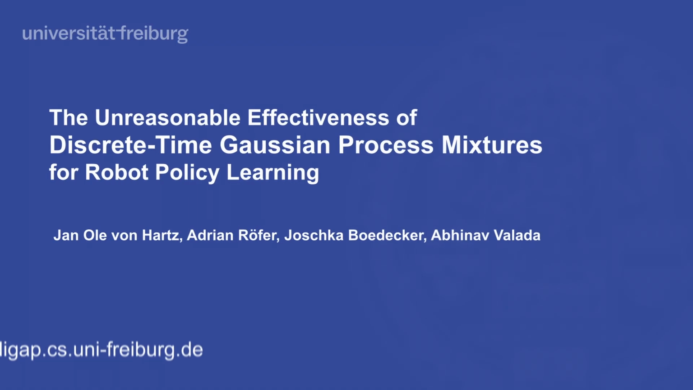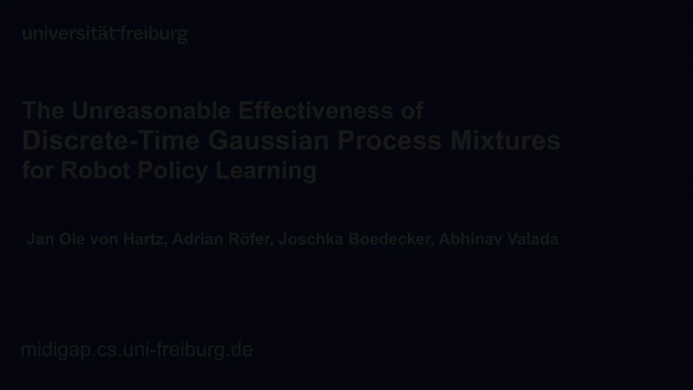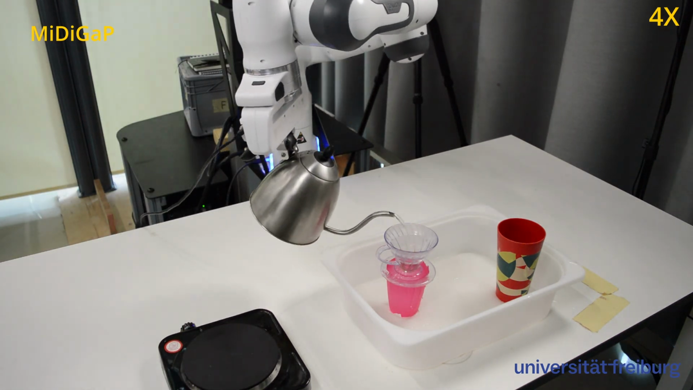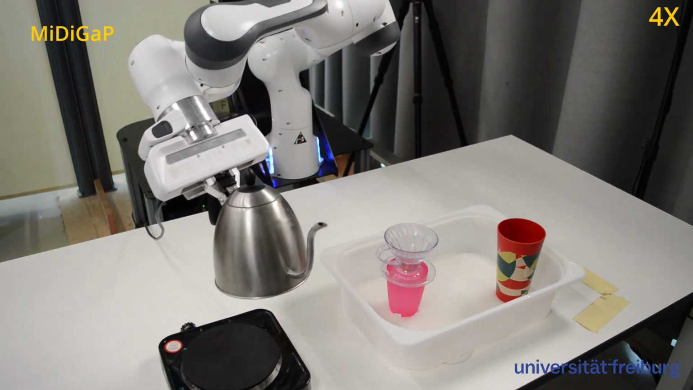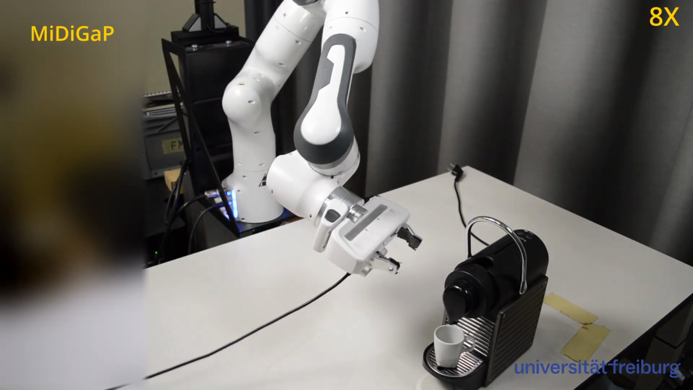The unreasonable effectiveness of discrete-time Gaussian process mixtures for robot policy learning. Current policy learning methods, like diffusion policy, are slow, compute-heavy, and require many demonstrations. At the same time, they are brittle and hard to update at inference time.